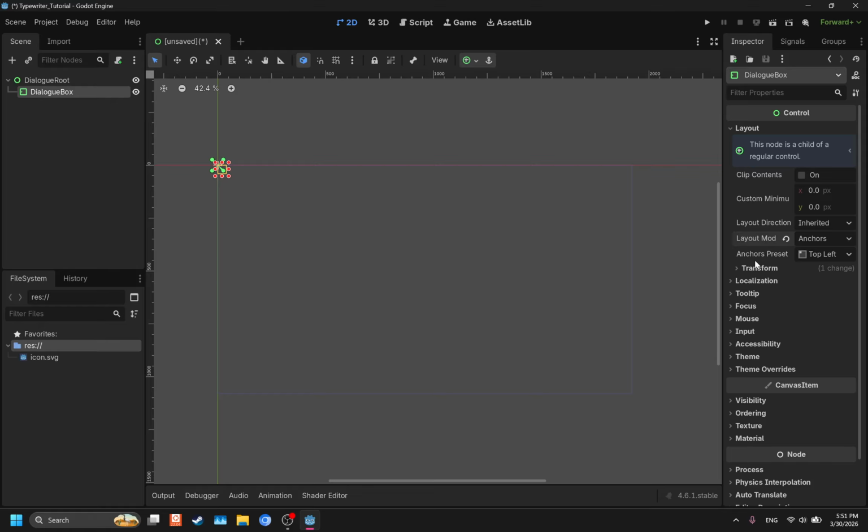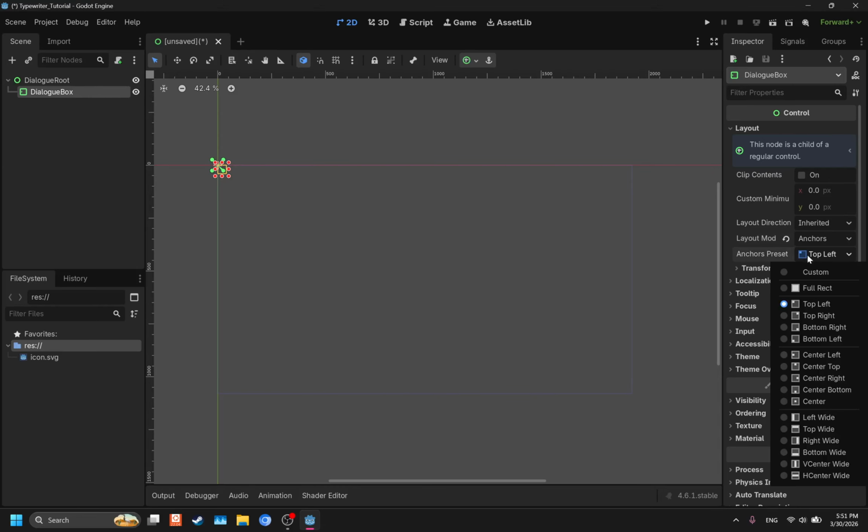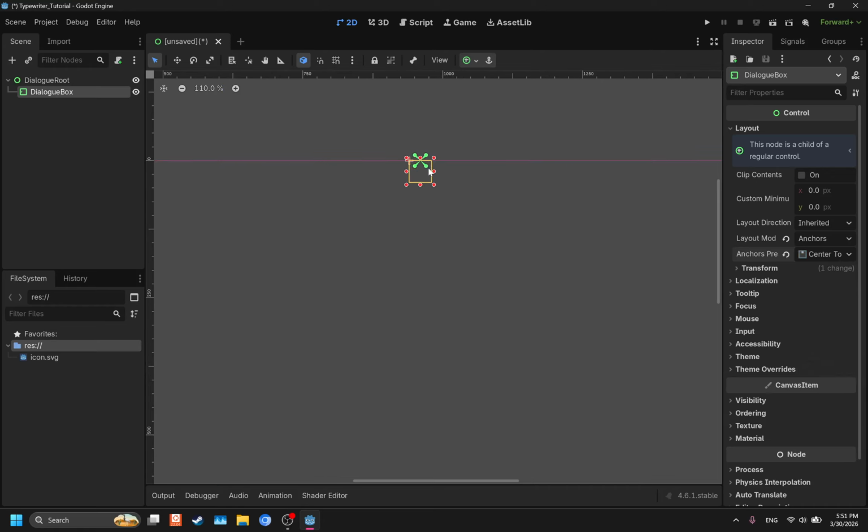So now you have another thing that pops up here that says anchors preset. It's on the top left for now, so what we want is for it to be at the center top. So you go down here, there's an option that says center top. Now it's at the center top. But you may notice that this is still too small for any dialogue.